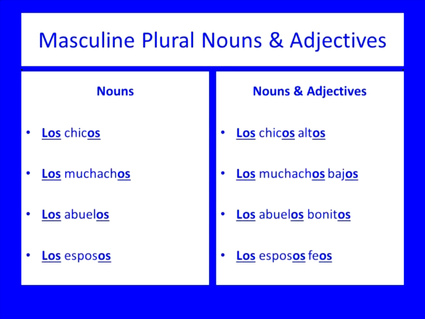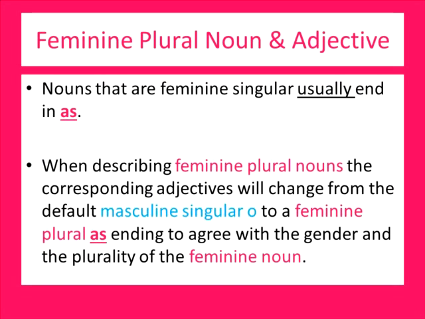Technical difficulty, sorry. Los chicos is the little boys. Los muchachos is the older teenage boys. Los abuelos is the grandfathers. Los esposos is the spouses or the husbands.